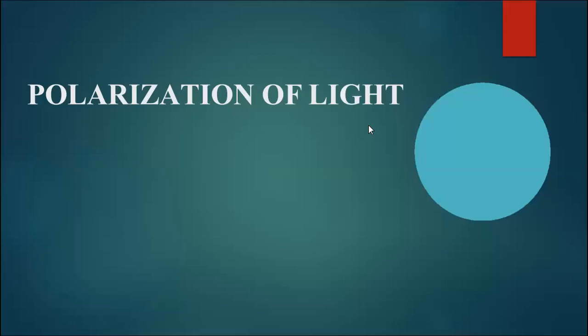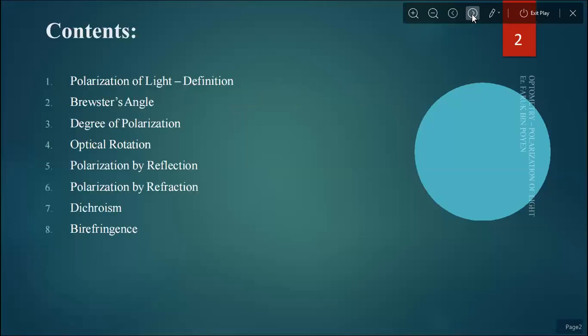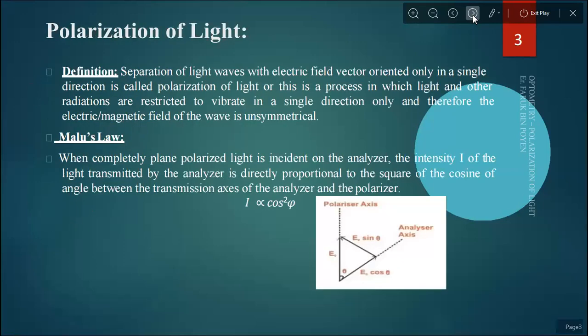So now another part, polarization of light. In this part, we cover the definition of polarization of light, Brewster angle, degrees of polarization, optical rotation, polarization by reflection, polarization by refraction, and dichroism and birefringence. So what is polarization? Separating light waves with electric field vectors oriented only in a single direction is called